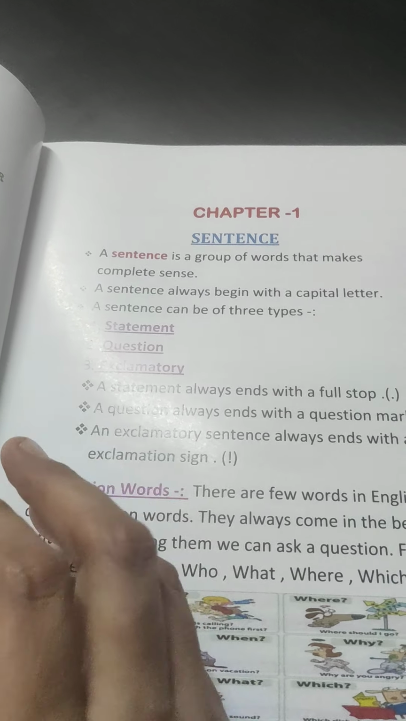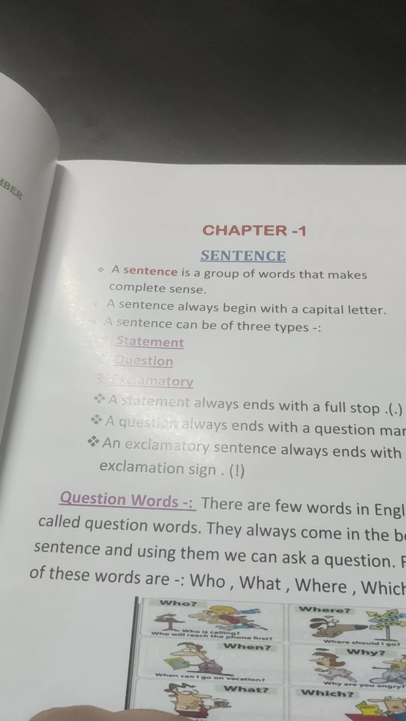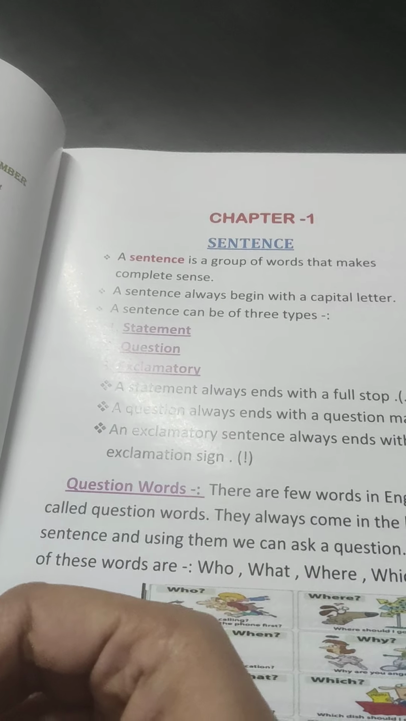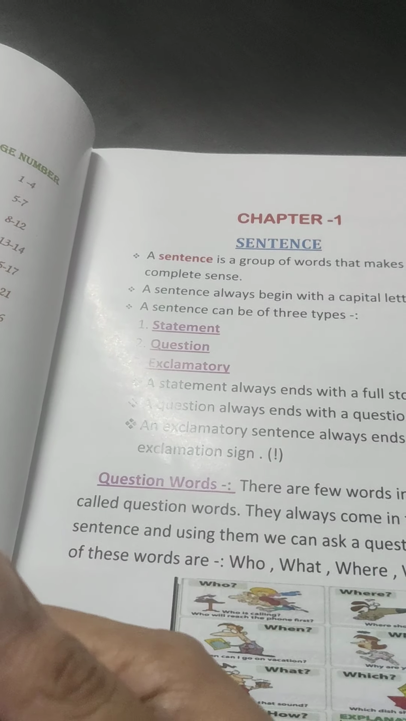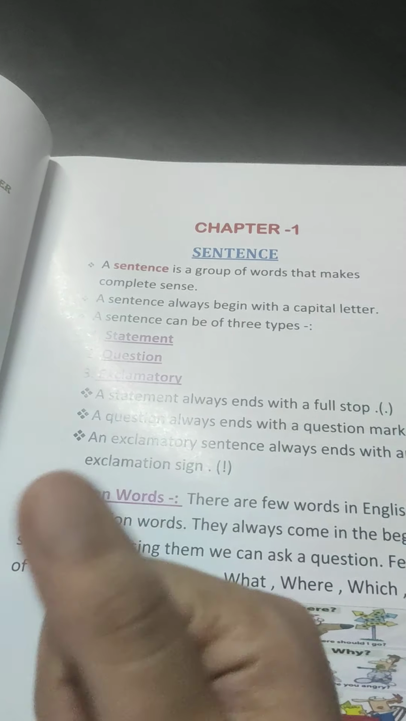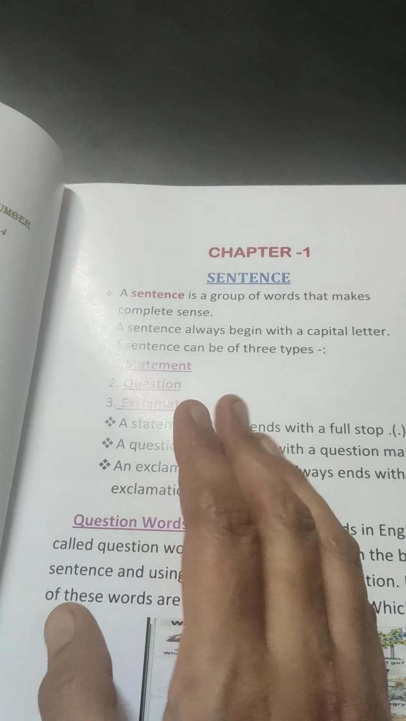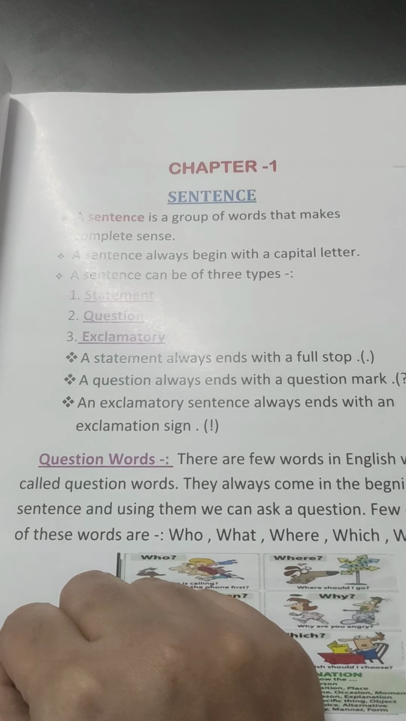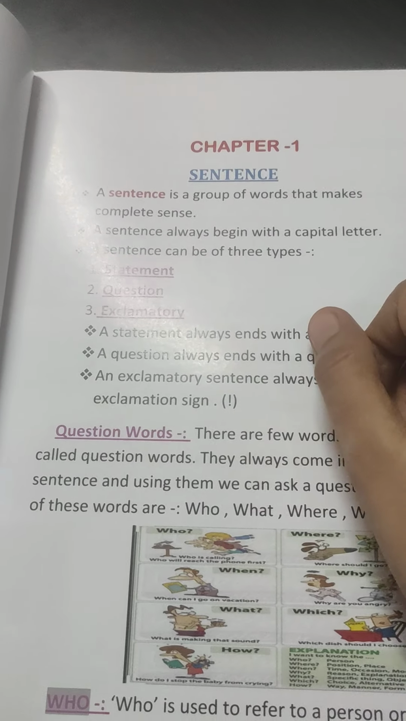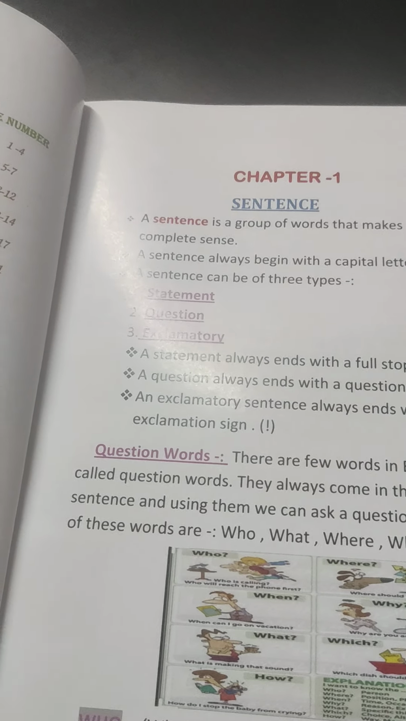Even if we join many words together, if it does not make any sense and does not deliver a meaning, then it is not a sentence. It has to generate a meaning. That is called a sentence. And a sentence always begins with a capital letter. A sentence can be of three types: statement, question, and exclamatory sentence.